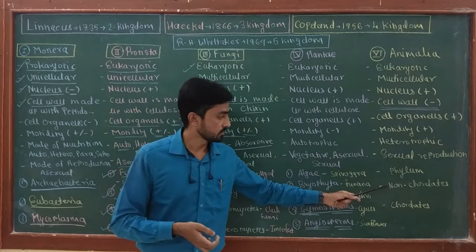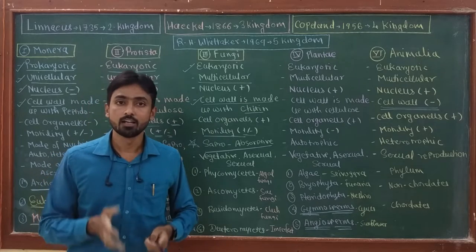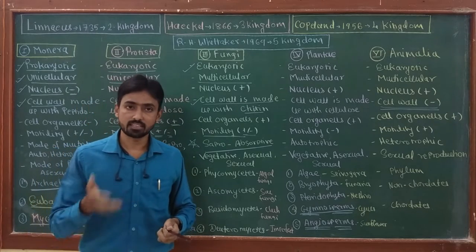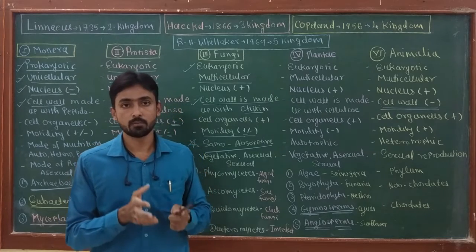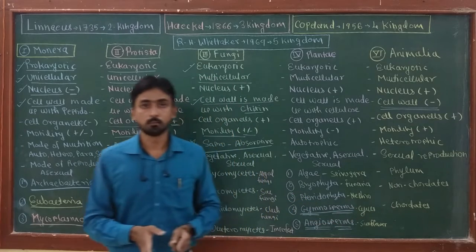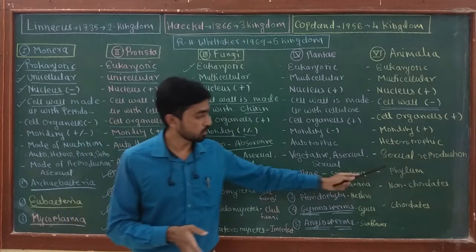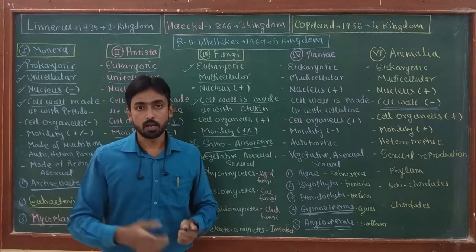This group includes Porifera, Coelenterata, Ctenophora, Platyhelminthes, Aschelminthes, Annelida, Arthropoda, Mollusca, Echinodermata, and Hemichordata. The last group includes phylum chordates. I am going to discuss all the phyla, their characteristic features and important examples in my upcoming videos.